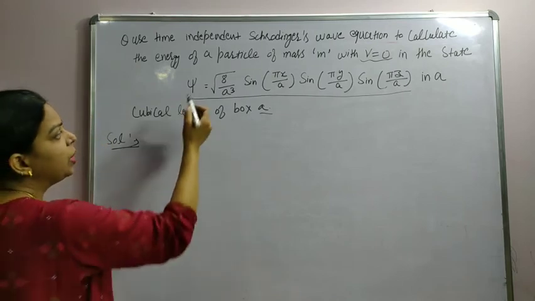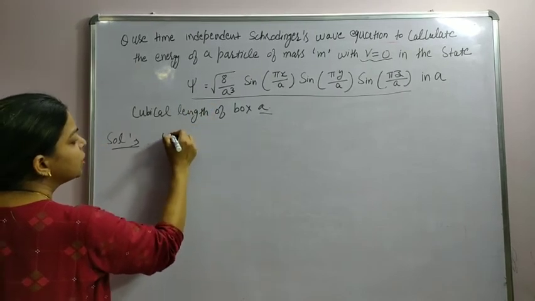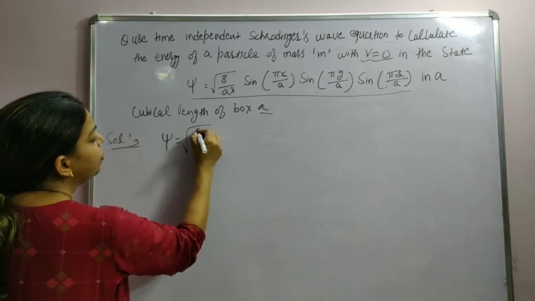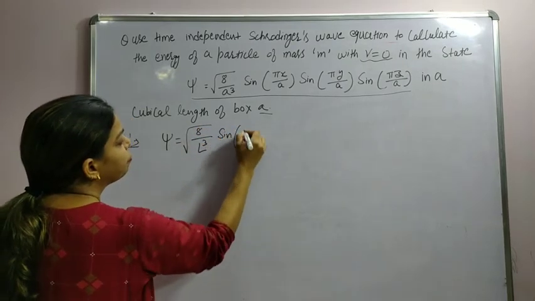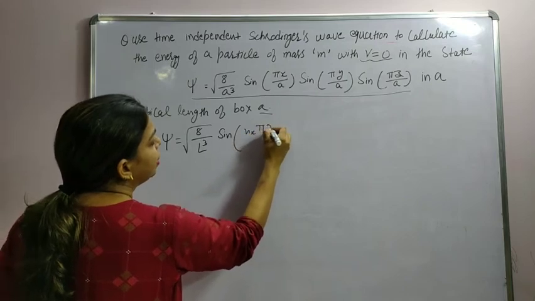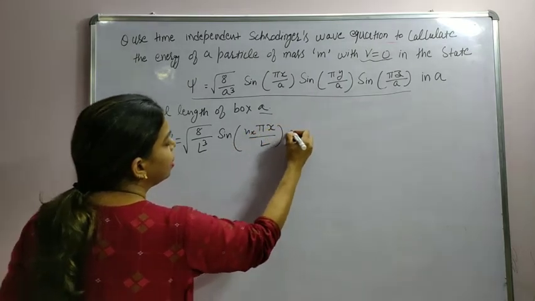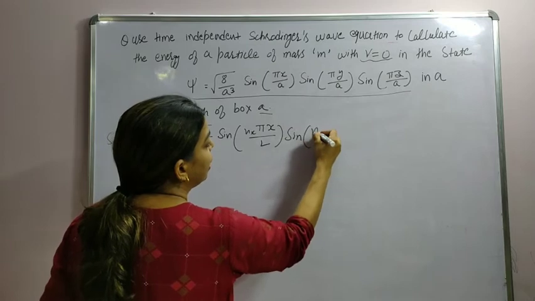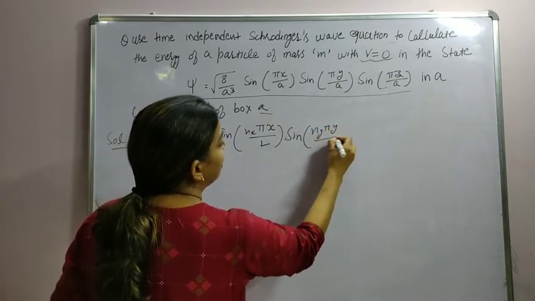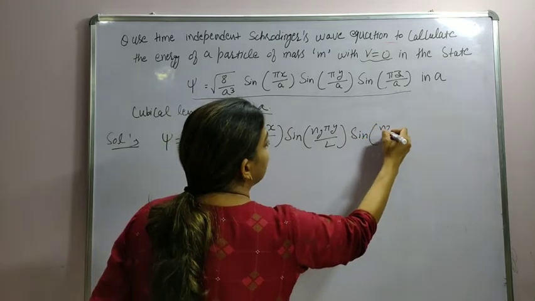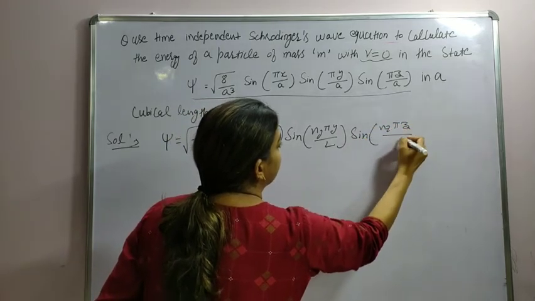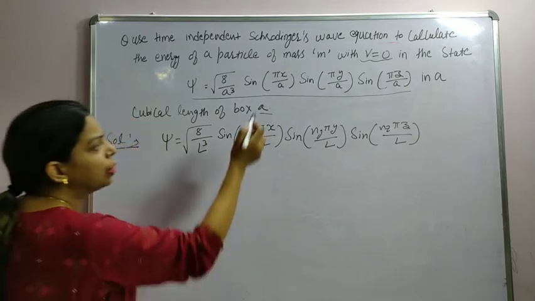Alright, we can compare our wave function, which was psi is equal to root of 8 by L cube times sine of nx pi x by L, sine of ny pi y by L and sine of nz pi z by L, with the given wave function.